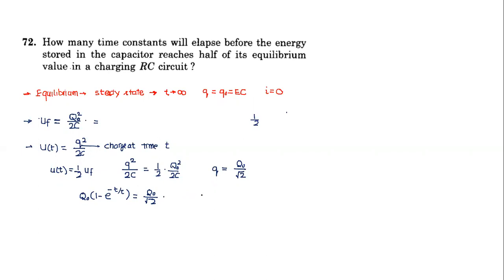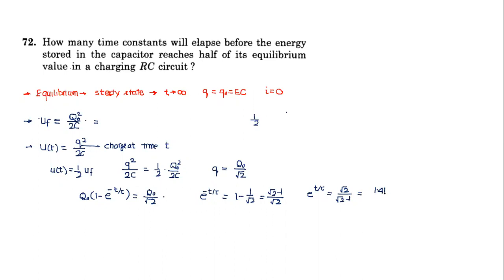Yes, so basically e raised to power minus t by tau will be equal to 1 minus 1 by root 2, which will be equal to root 2 minus 1 by root 2, or e raised to power t by tau will be equal to root 2 divided by root 2 minus 1.